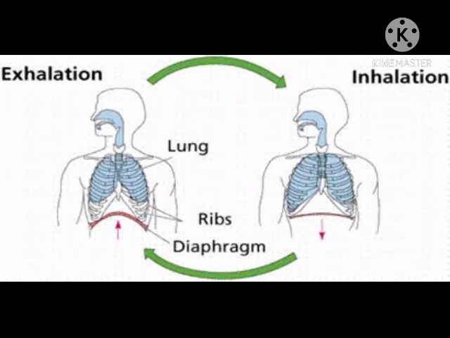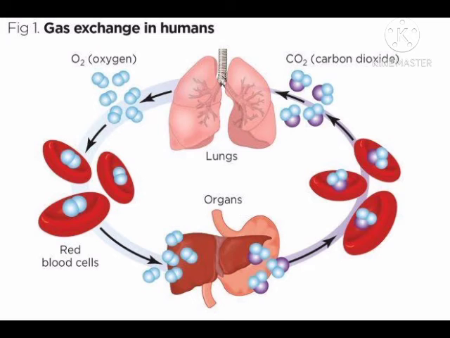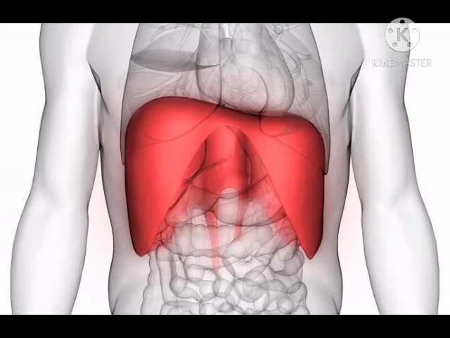Now let's talk about external respiration or breathing. Mainly it consists of two phases, inspiration and expiration. Inspiration means inhalation of the air and expiration means exhalation of the air from the nose. And the chest cavity has a sheet of muscles below the lung.